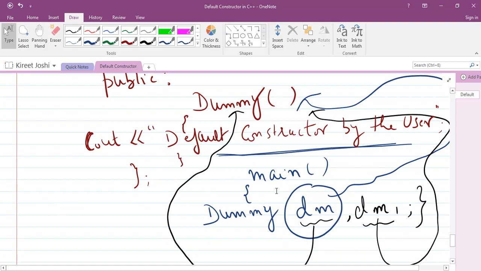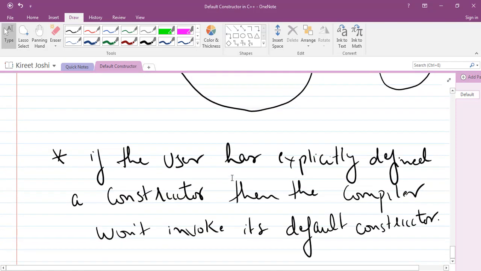So if we want to create an object, then for each object the call will be transferred, or the particular default constructor will be invoked. For this dm, this constructor will be invoked, and for this dm1, this constructor will be invoked, and we will get the desired output in this manner. So I hope now this is clear. And if the user has explicitly defined a constructor, then no constructor will be invoked again by the compiler. It means no implicit constructor call will be present in the program. This is very important. So we will see the implementation part in the subsequent lectures.